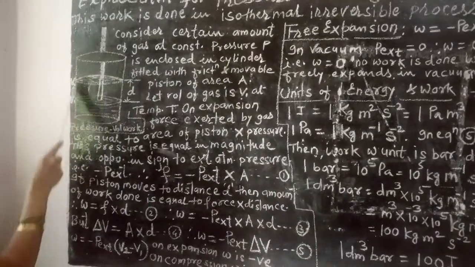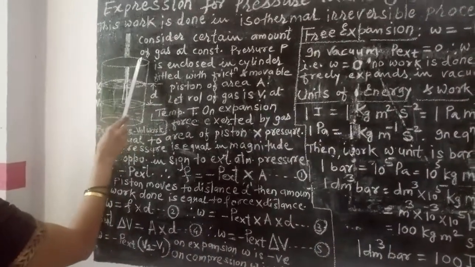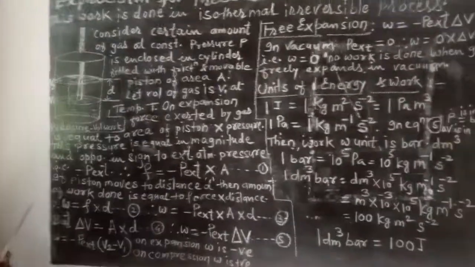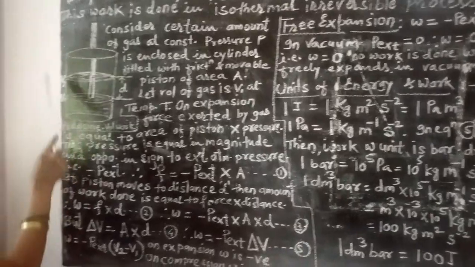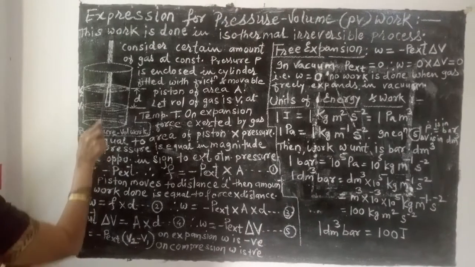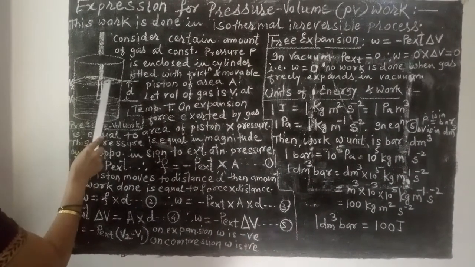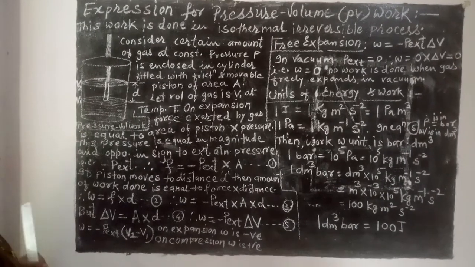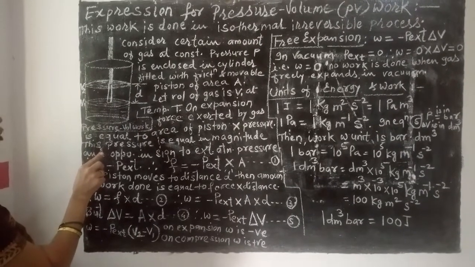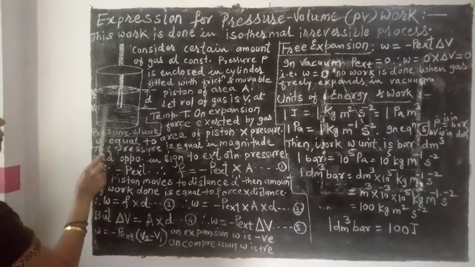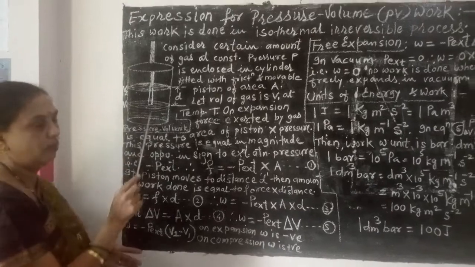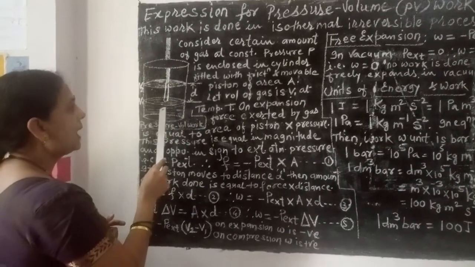See here, for this we consider a certain amount of gas at constant pressure P enclosed in a cylinder. This cylinder is fitted with a frictionless and movable piston. This is the piston. The area of the piston is A. Let the volume of the gas enclosed in the cylinder be V1. Initially, we have filled the cylinder with V1 volume of the gas, at temperature T.